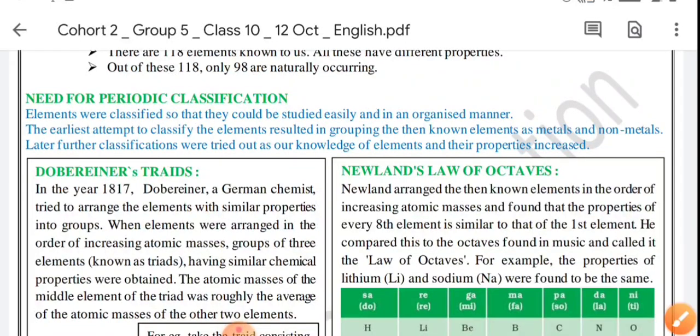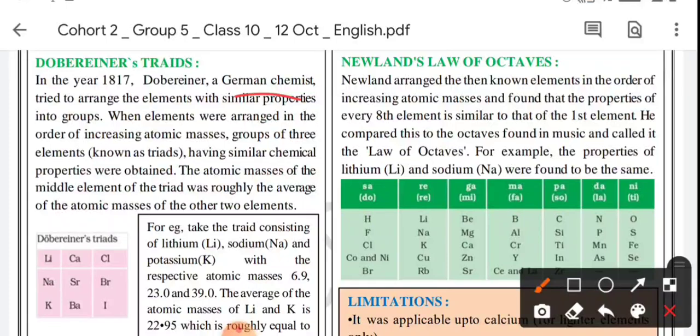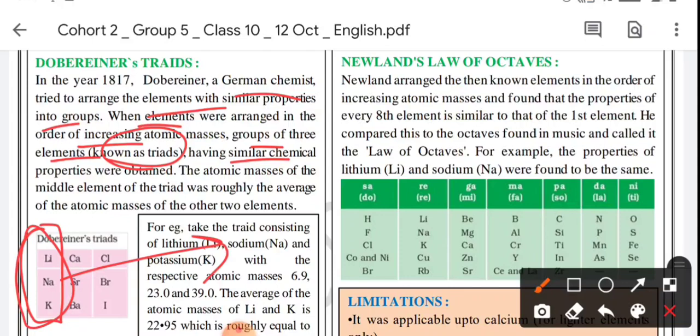First of all, there was a classification by Dobereiner, the Dobereiner triads. In the year 1817, Dobereiner, a German chemist, tried to arrange the elements with similar properties into groups. The elements having similar properties were kept in a group. When the elements were arranged in order of increasing atomic masses, groups of three elements were known as triads. We can see here that these three elements are making a triad, that is, a group of three elements having similar chemical properties.